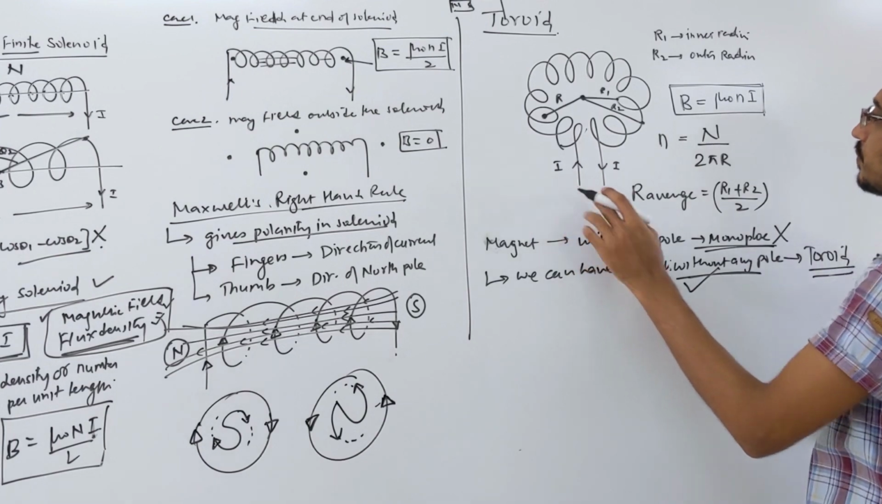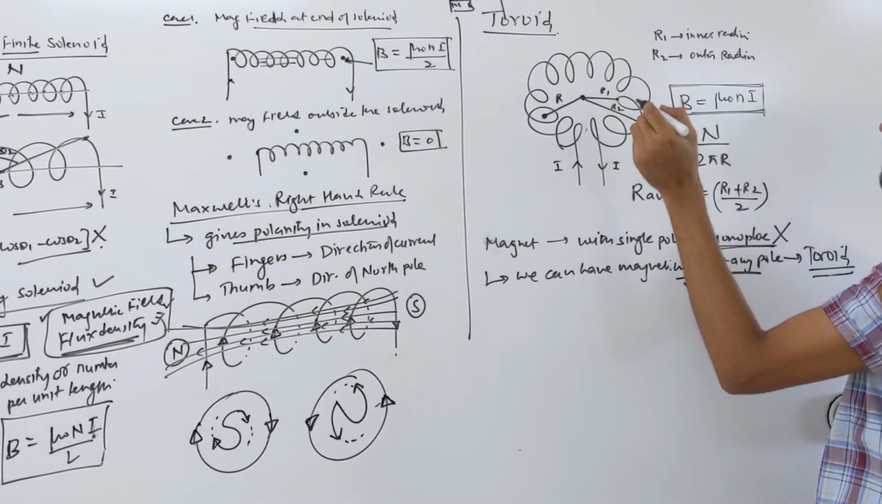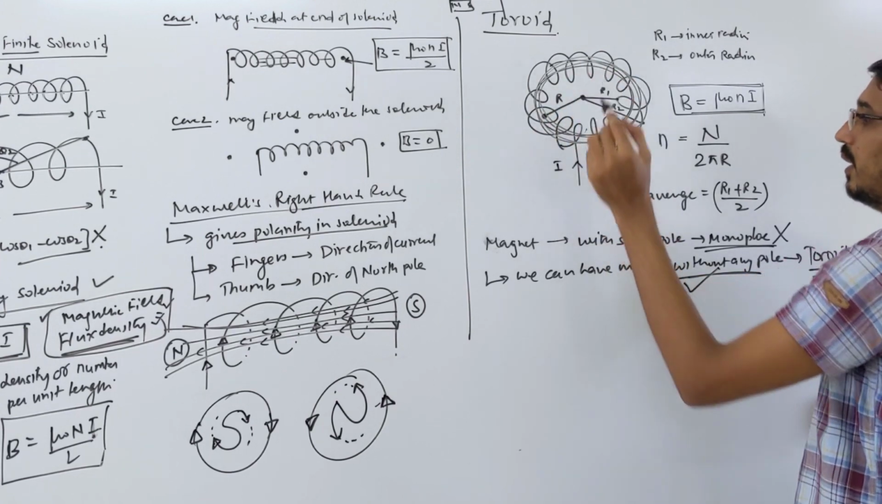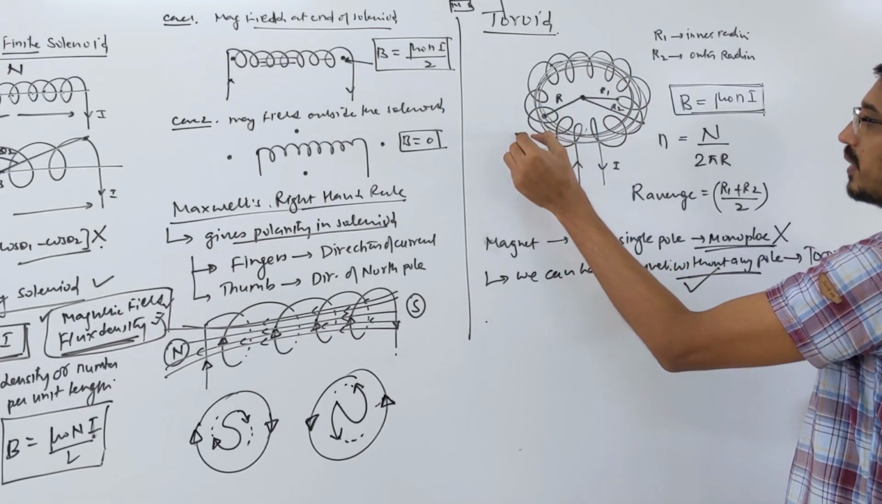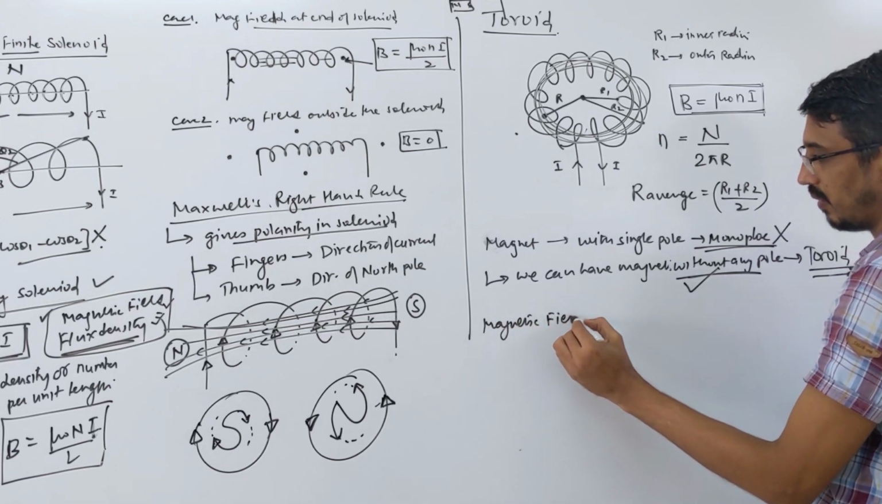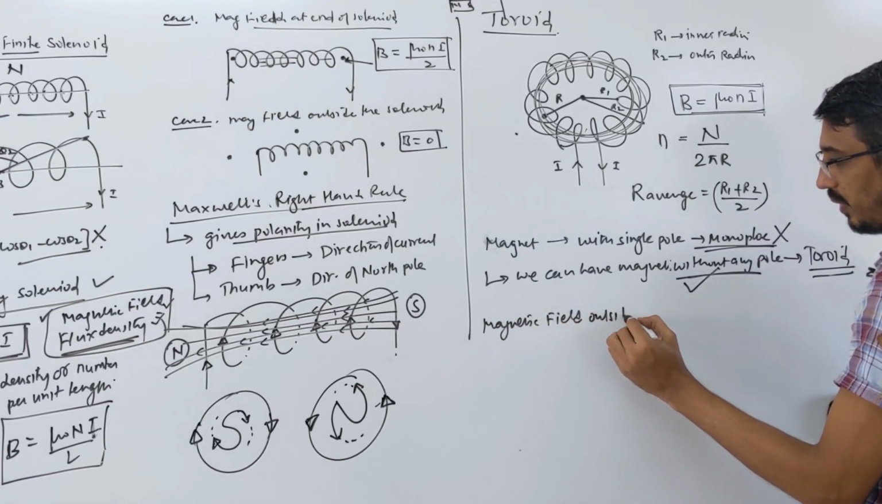So this is general formula, and again I'm saying this magnetic field is developed inside these rings only. If they ask magnetic field outside, at any point like this point, I'm asking magnetic field outside the toroid.